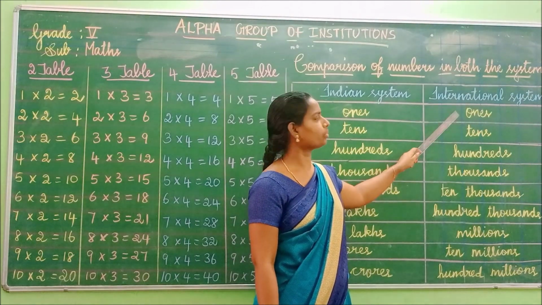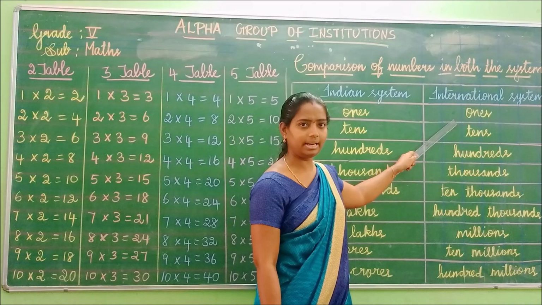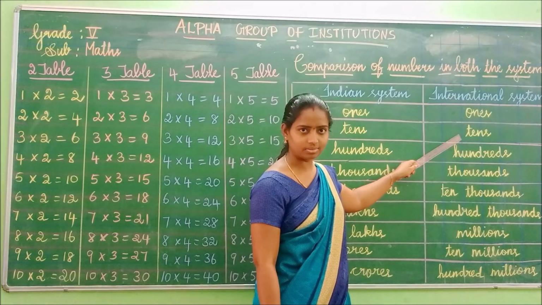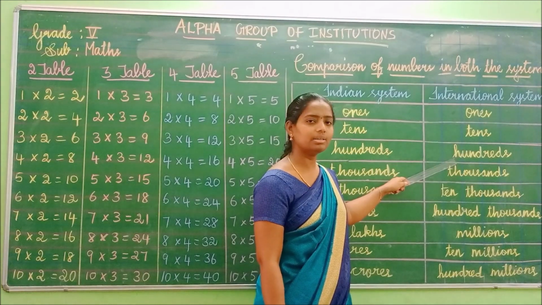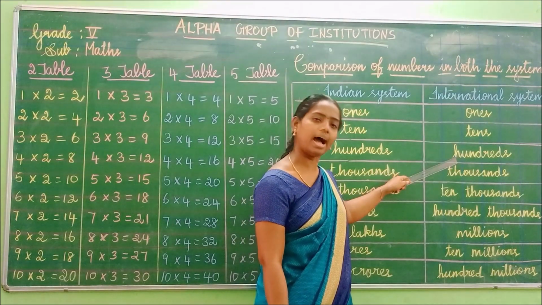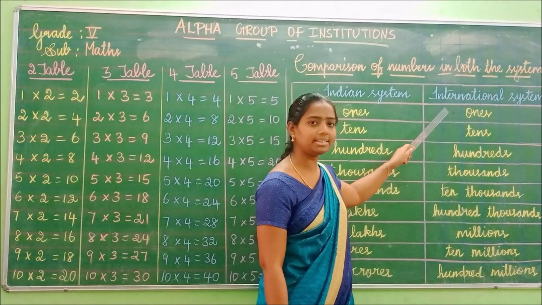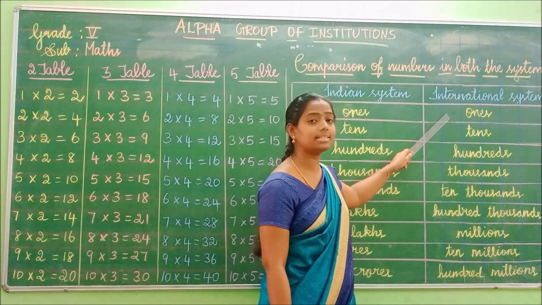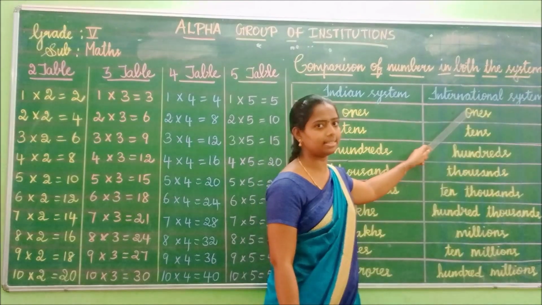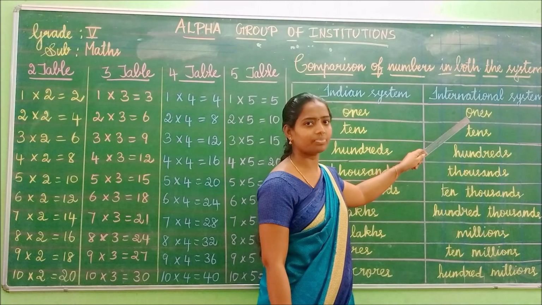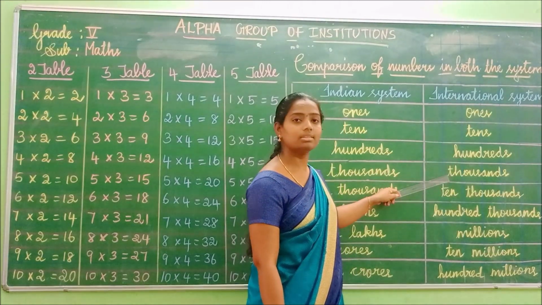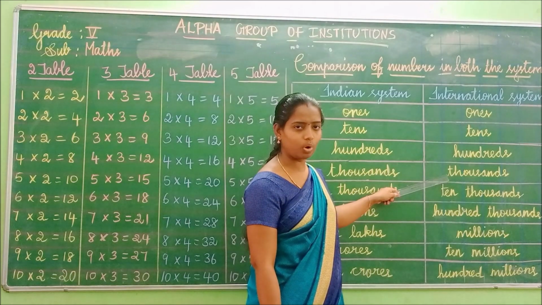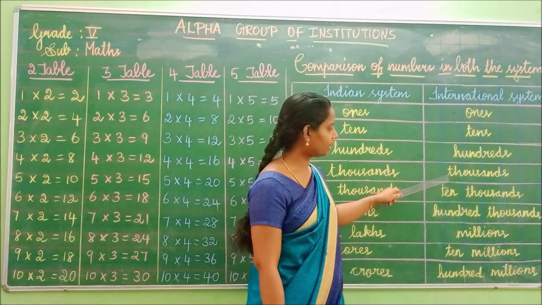So here also ones, and then next tens, then tens, and then hundreds. What is next to tens? Hundreds. This is what system? International system, isn't it? Ones, tens, hundreds, then thousands. Then what? Thousands. And then